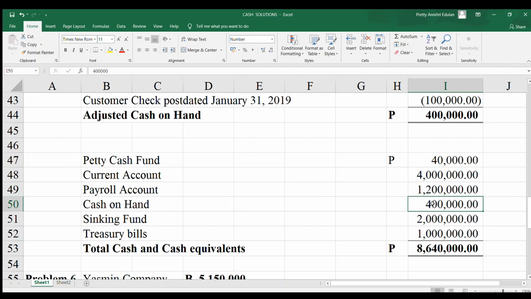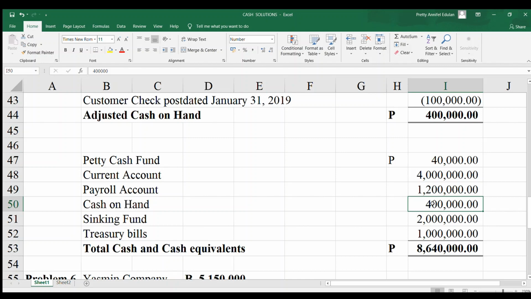Next, treasury bills. So treasury bills, is there additional information? So there's no additional information. So if there's no additional information, consider them within a 3-month period. So that is cash and cash equivalent.